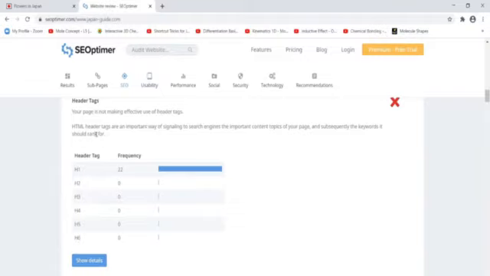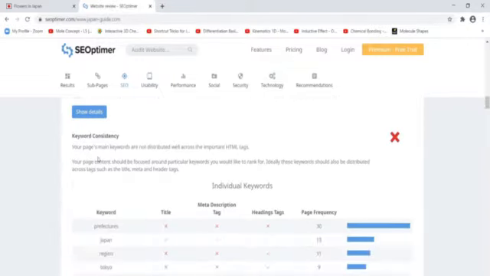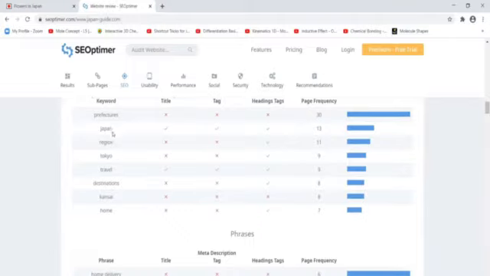So it is recommended that HTML header tags are an important way of signaling to the search engine, and your page is not making effective use of header tags. This suggestion is given. Keywords are also not properly used. See here, the keywords are not used properly. These kinds of keywords can be used so that the website might rank up.